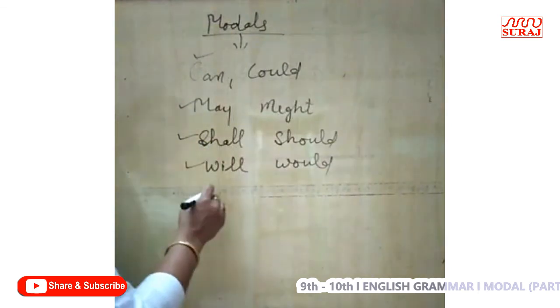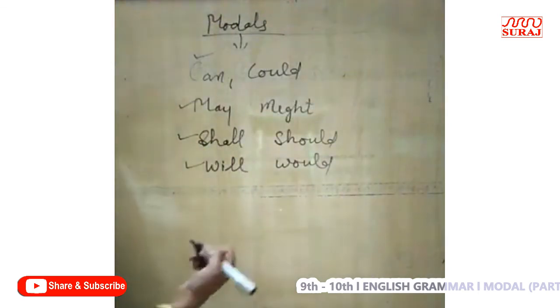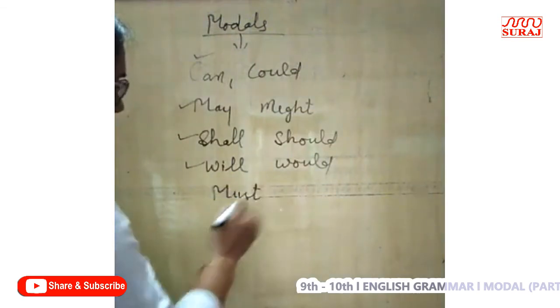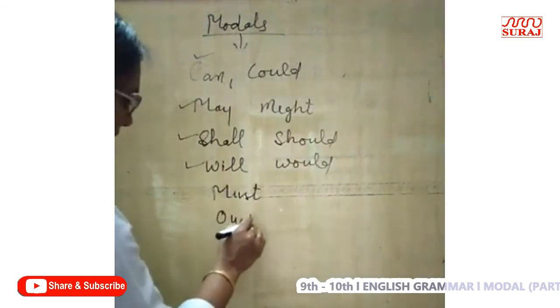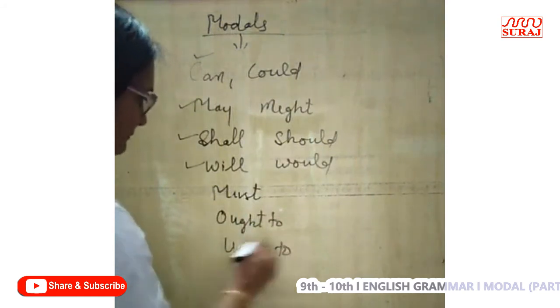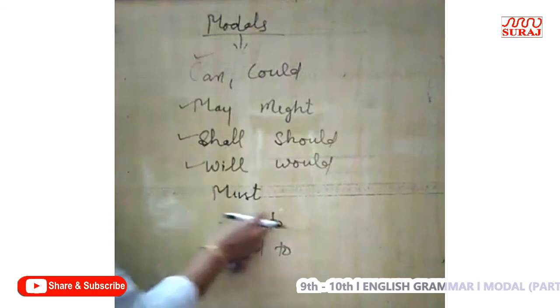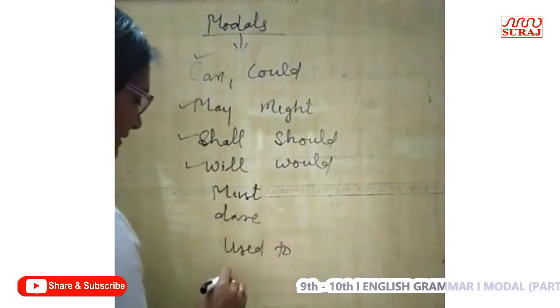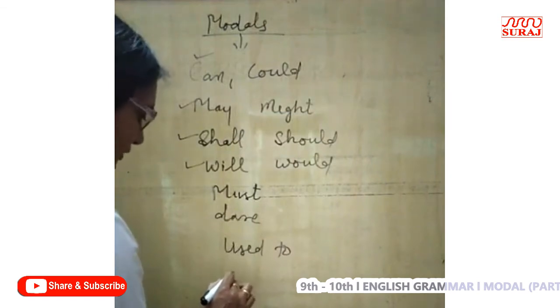Next, other modals also, like must, dare, used to, ought to.